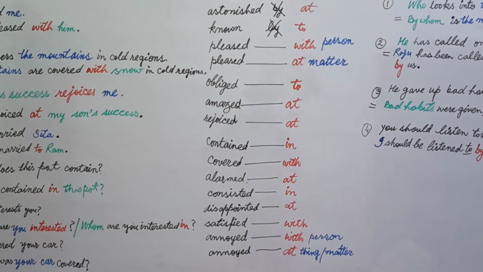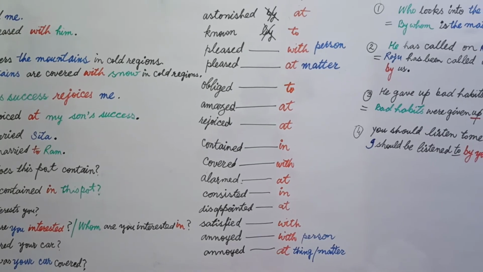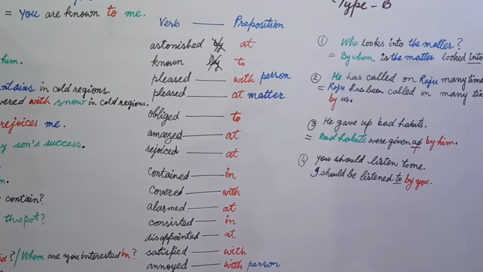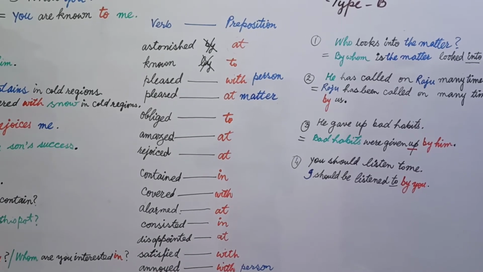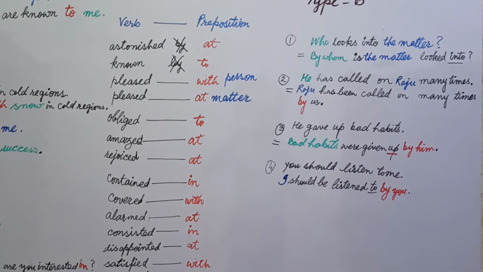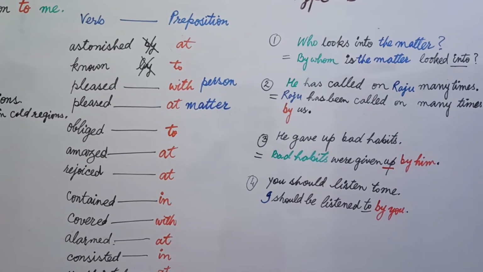These prepositions and main verbs are very important. They generally occur in your examinations, maybe in academics or in competitive exams. Now let's begin type B.